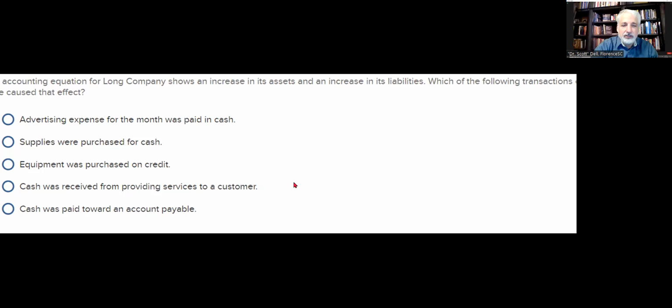Let's just look at the last 2 answers. Cash received for providing services. No, that's equity up and cash up, asset up. Cash was paid to AP. That's cash down and liabilities down, accounts payable down. So the answer has to be equipment was purchased on credit.